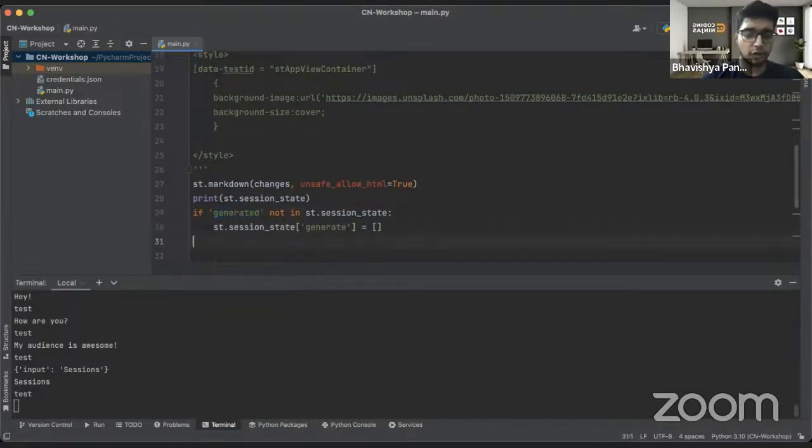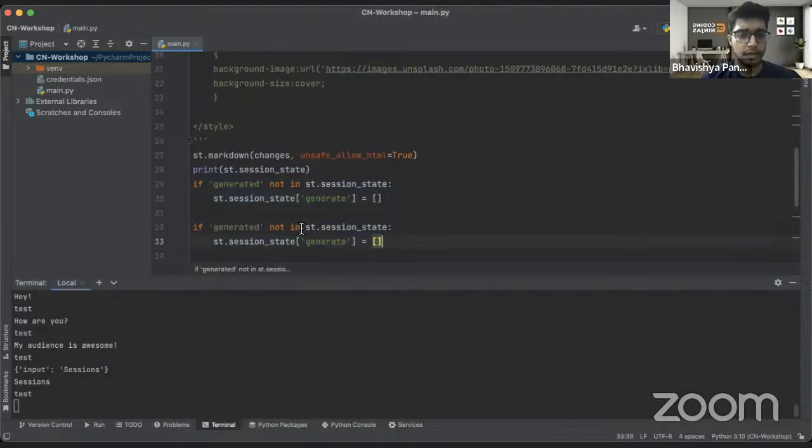And I want something for my past also. Okay. So if you guys remember, we had written how are you, right? So it showed test. So how are you was the generated that I had written, but when I pressed enter, that how are you became my past, and the test that it showed became my present, that is the generated one. Okay. So I need the same thing for past also, right? Cool. So I have one for past as well, right?